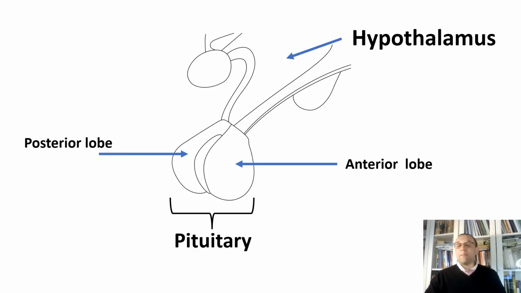The posterior lobe of the pituitary originates in the embryo from the outpocketing of the floor of the developing forebrain. So the posterior lobe of the pituitary is actually part of the brain, while the anterior lobe of the pituitary is primarily glandular tissue. Embryonically, it originates from an outpocketing of the primitive mouth. It should be made clear that circulation through the posterior lobe of the pituitary is separate from that of the anterior lobe of the pituitary.